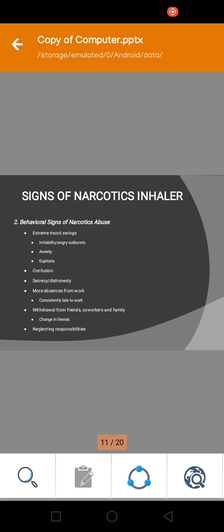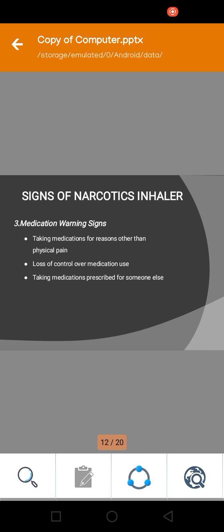Extreme mood swings, irritability, angry outbursts, anxiety, euphoria, confusion, secrecy, dishonesty, more absence from work, consistently being late to work, withdrawal from friends, co-workers and family, change in friends, and neglected responsibility. These are some behavioral signs of narcotics inhalers and narcotics abusers.